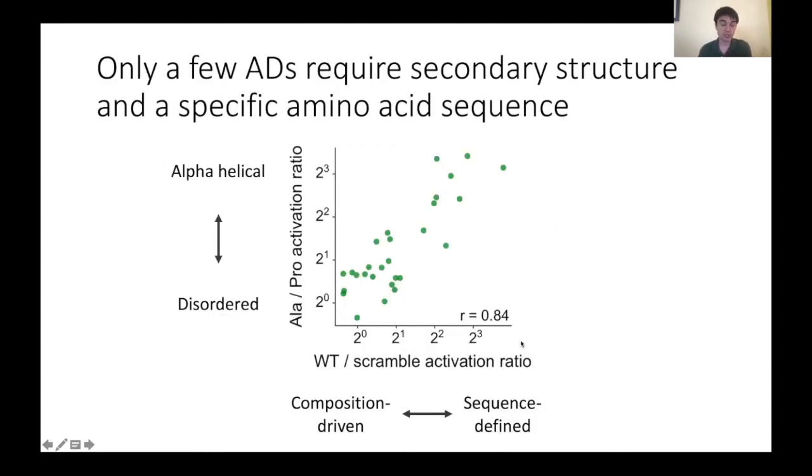Now, there's also an interesting correspondence between these two properties I just described. If you plot the proline inhibition on the y-axis and the wild type to scramble ratio on the x-axis, we find that there are essentially two classes of activation domains. The ones up here on the upper right are sequence defined, meaning you can't scramble them, and they also form an alpha helix. Whereas the majority, the ones down here on the lower left, are amino acid composition driven. You could scramble them and they'd still activate. And they also don't need to form an alpha helix and are probably disordered.